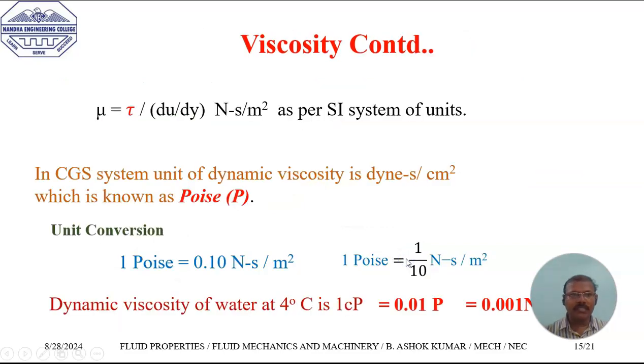The unit for dynamic viscosity is Newton second per meter square in the SI system. In the CGS system, the dynamic viscosity unit is Poise. The relation between the CGS system of unit and the SI system of unit is 1 Poise is equal to 1